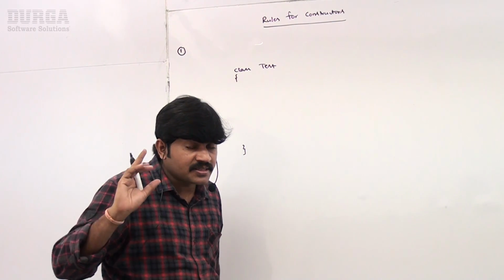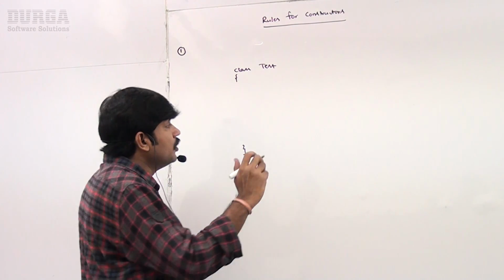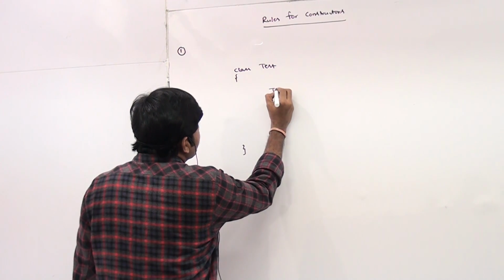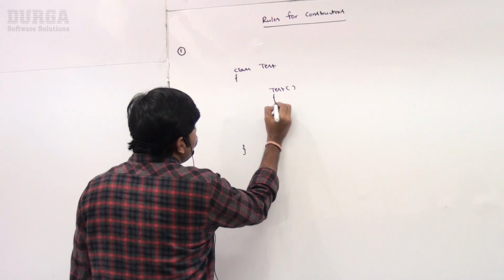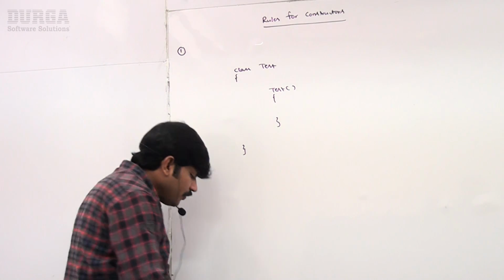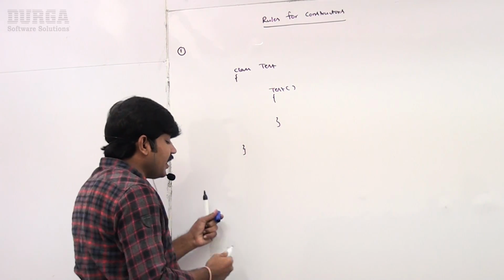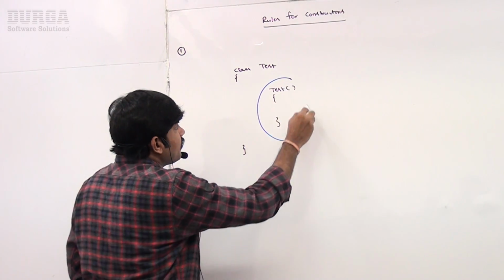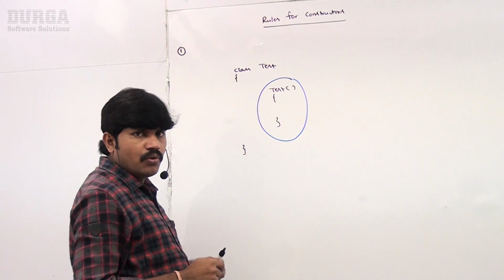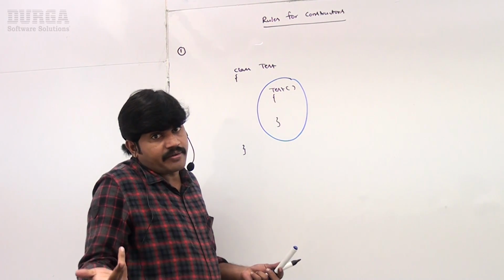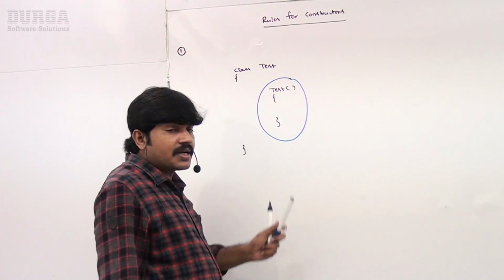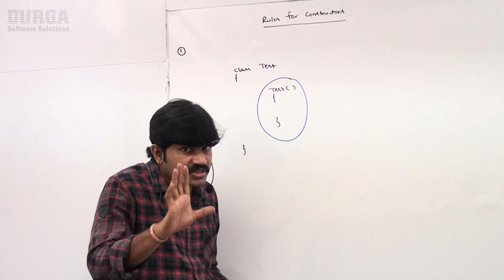Compulsorily we require to write like this, and then it will become a constructor. The first rule I already covered, no need for much explanation.